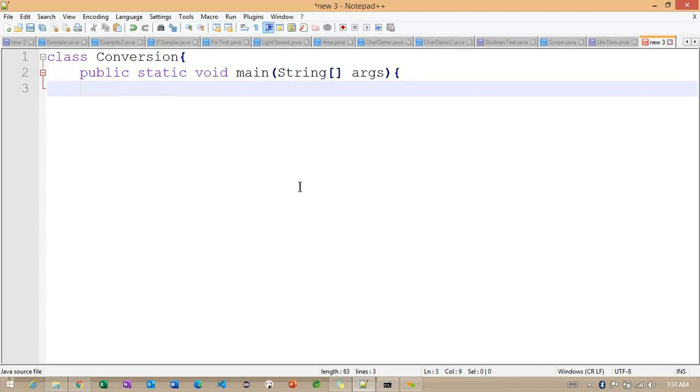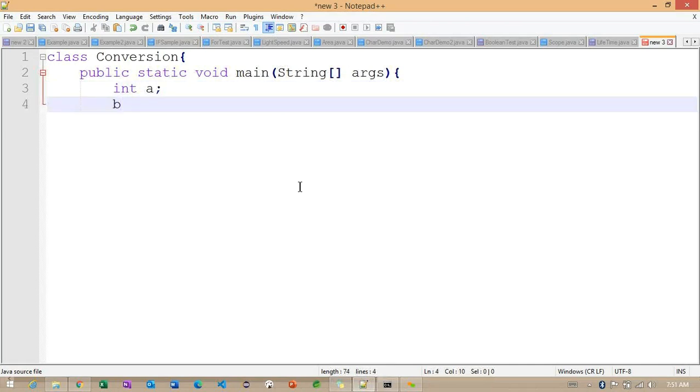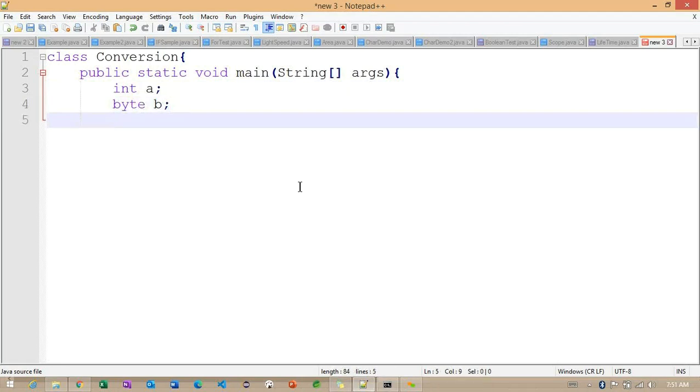Observe carefully here. Now what I am doing here. Basically, I am trying to define one variable called int a, and one more I am trying to define, byte b. Getting the point? If I want to convert this particular a value to this particular byte here, what can we do? Can I write like this? b is equal to a. So b is equal to a here.